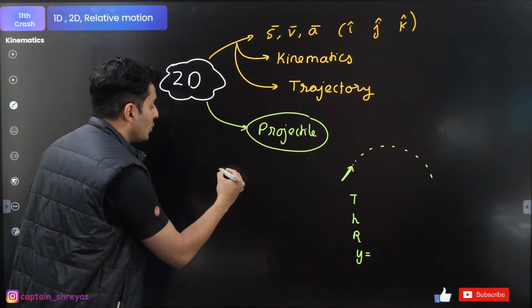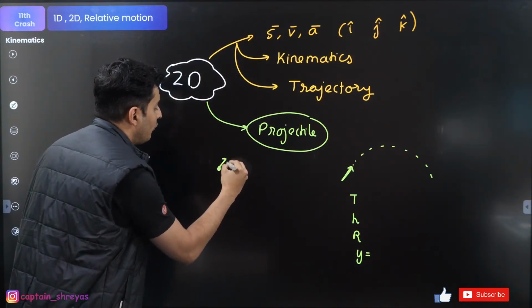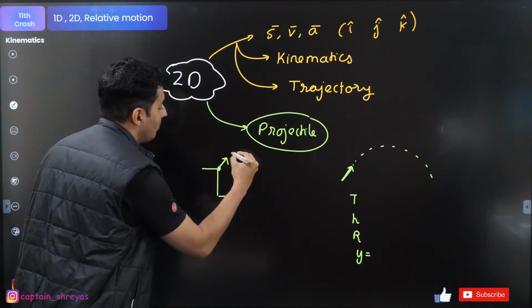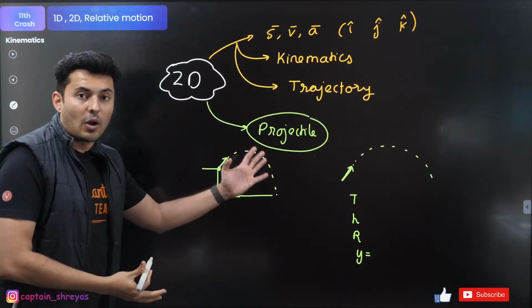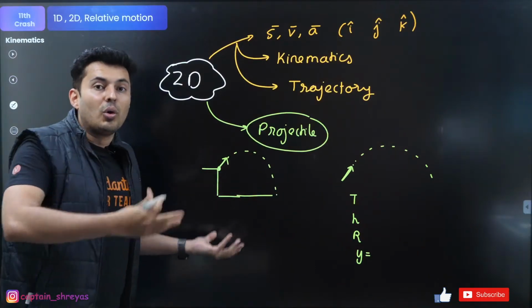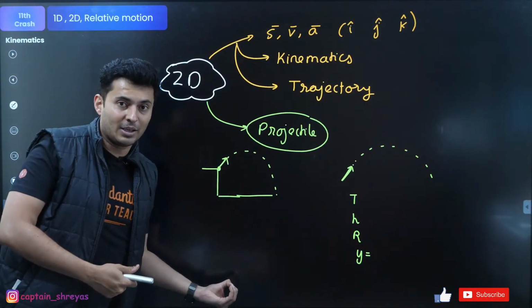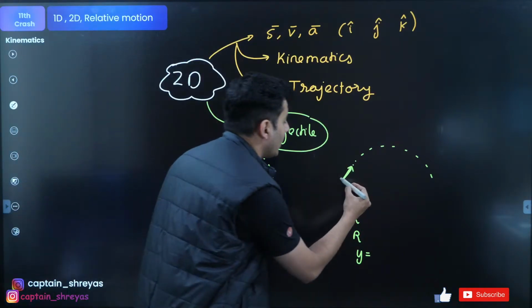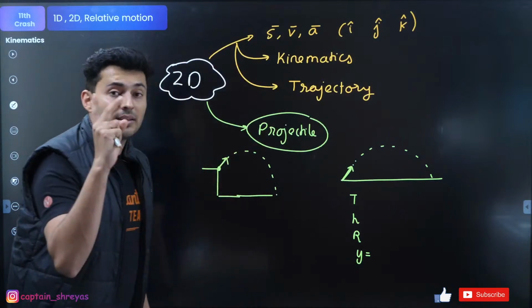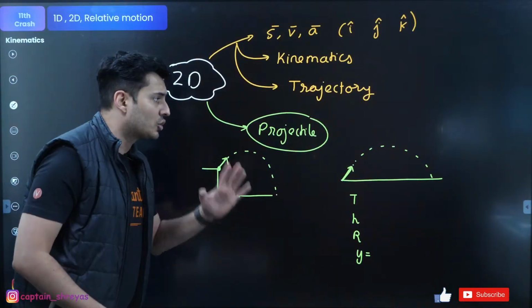The second thing which you should know is where you throw a ball from a cliff and the ball goes up and comes down over here. So this kind of trajectory also you should study. You should know how to solve it using kinematic equations. Okay, so projectile from a hill or projectile from the ground and it lands at the ground. These are the two main projectiles that you should know.